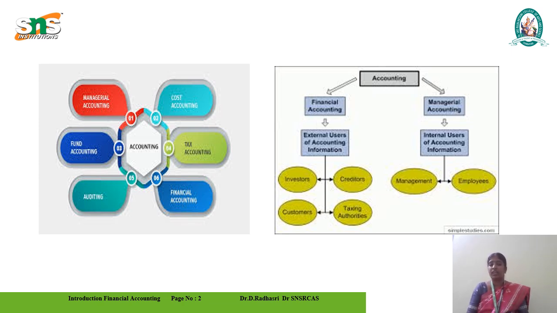In financial accounting, we can identify the external use of accounting information, and in management accounting, we can say it is for internal use. In the various stakeholder groups, the creditors, the customers, the trade auditors, and the management and employees take part in decision making. When investing in a business, an investor wants to know the day-to-day process of what is going on. In this category, the creditors and customers are involved, and taxation is handled. The management and the employees are the internal users of the accounting information.